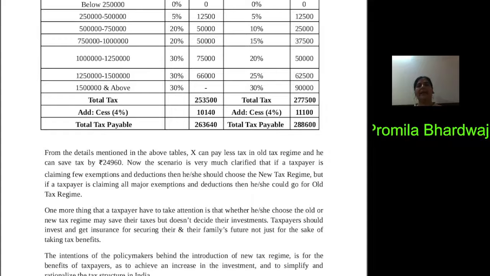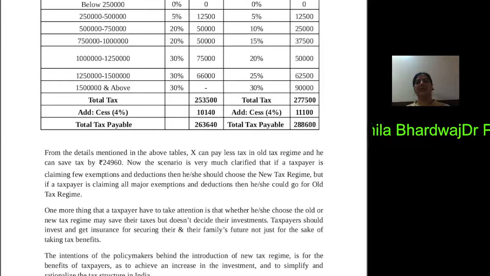Now we can easily say that he can save tax of rupees 24,960 if he chooses the old tax regime, but it is only beneficial when a person is availing all major exemptions and deductions. That's the way one person can be benefited. Or he may make investments in various sources, or he can avail deductions under sections 80C to 80U to get more tax benefit, or he or she has to do tax planning according to the old tax regime.